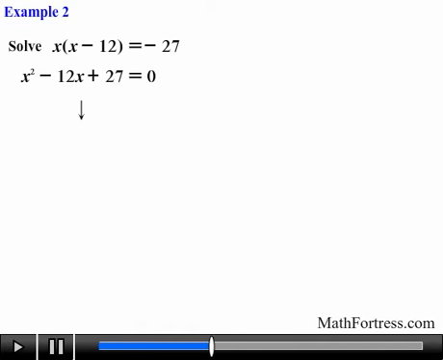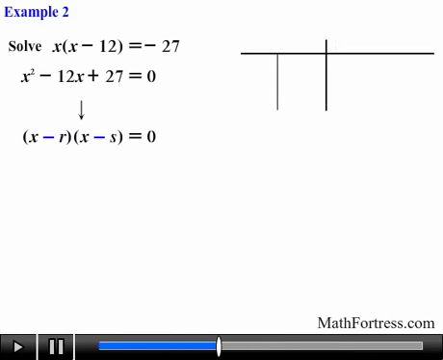Notice that this is a quadratic trinomial whose quadratic term has a coefficient of 1, a negative linear term, and a positive constant term. If this quadratic equation is indeed factorable over the integers, then the potential values for r and s are both negative. So we go ahead and list the negative factors of 27. They are negative 1 and negative 27, and negative 3 and negative 9.